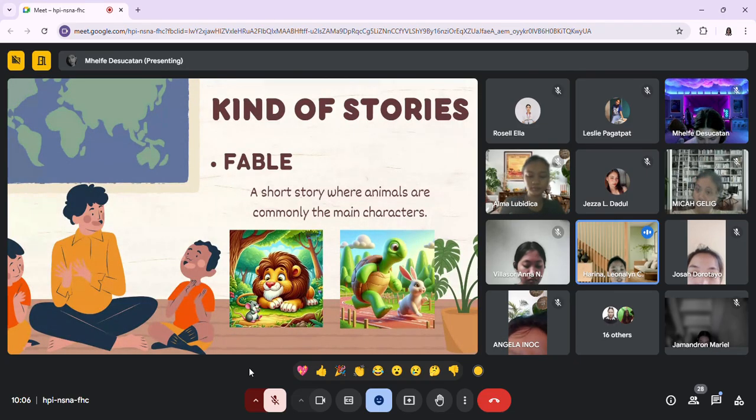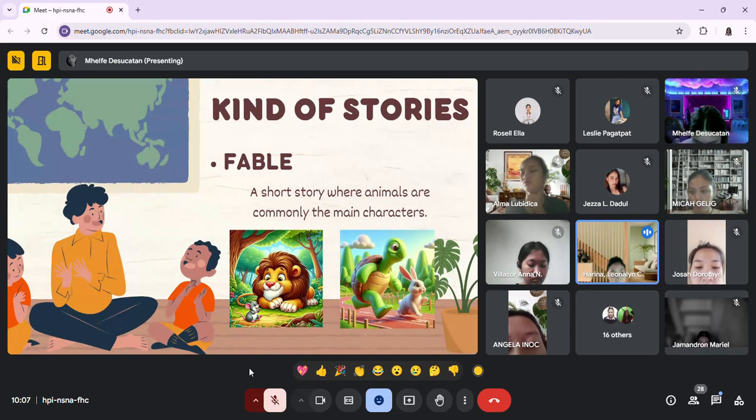So this classic fable teaches us a valuable lesson about the importance of perseverance and steady effort. The story goes, a boastful hare, confident in his speed, challenged a slow-moving tortoise to a race. The hare, certain of his victory, even took a nap midway through the race, thinking he had plenty of time.